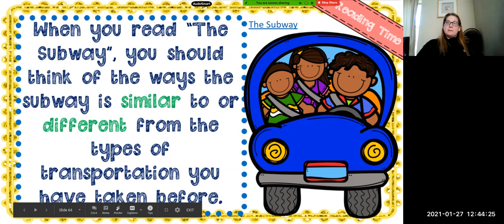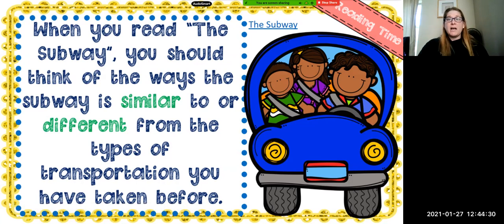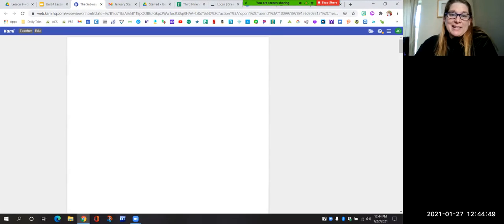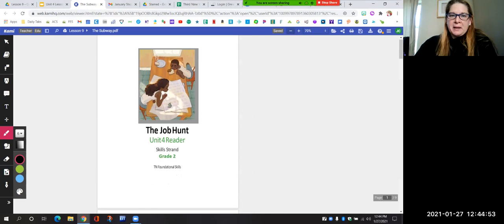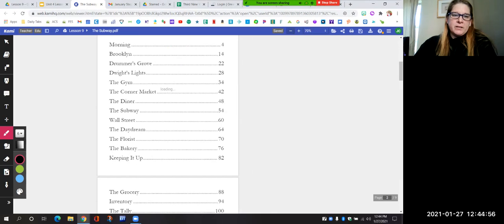So Kim is going to explain in the story that sub means under. So when we are in a subway, you are under the ground or under the water in the train. Okay, so let's read our story and see what they're going to do today. So we are on the subway, page 54.